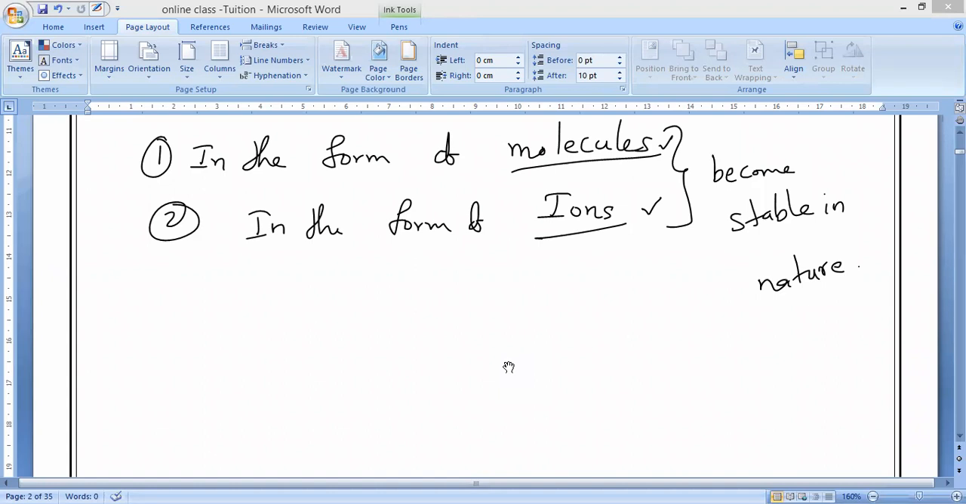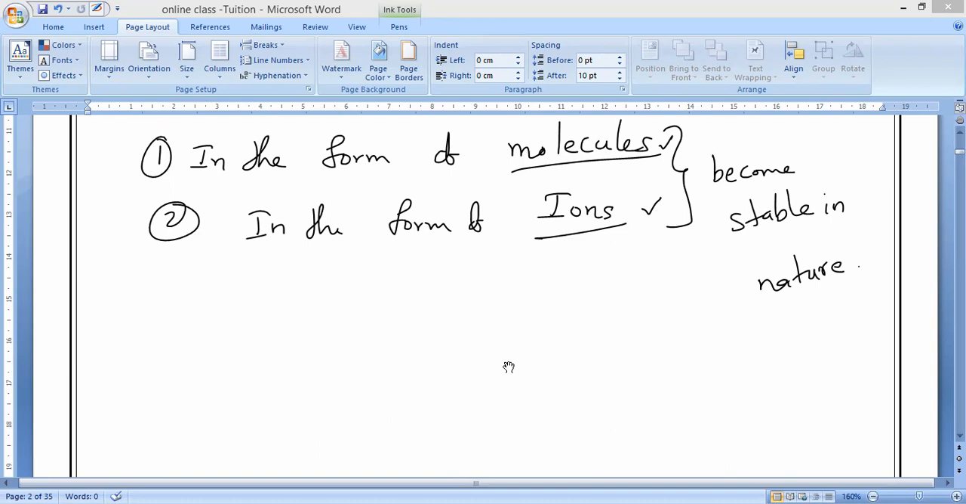But observe carefully: is it possible to see these molecules or ions with our eyes? No, sir. With our naked eyes, we cannot see these molecules or ions. We can only see substances that are a very big collection of molecules or ions.